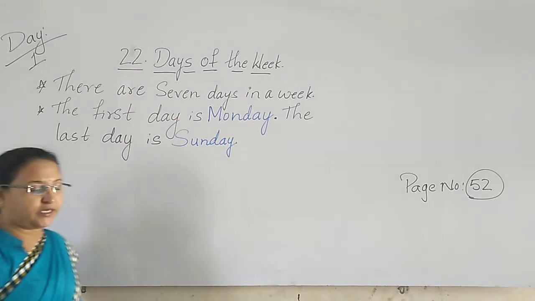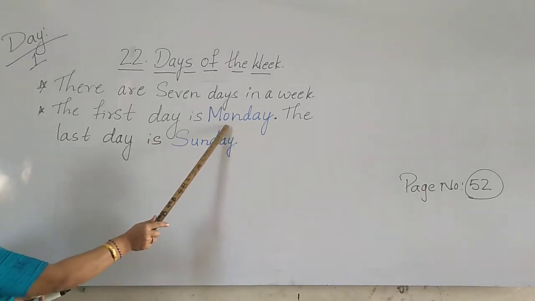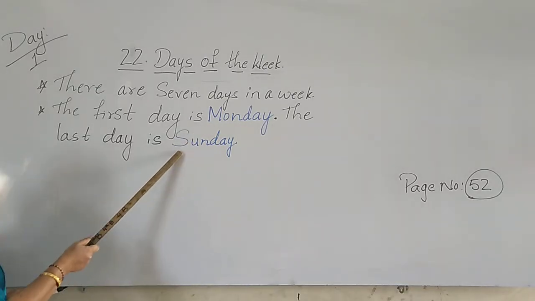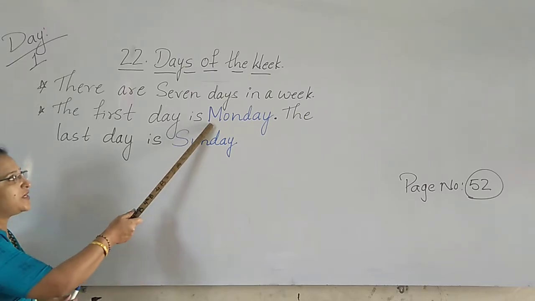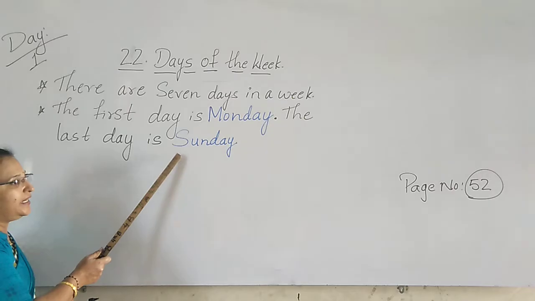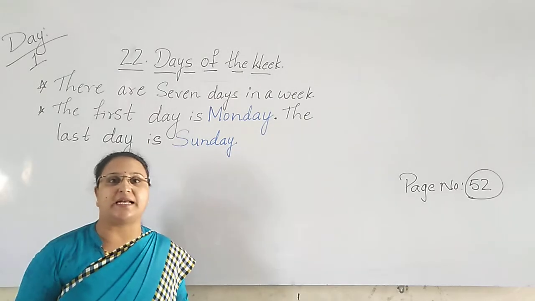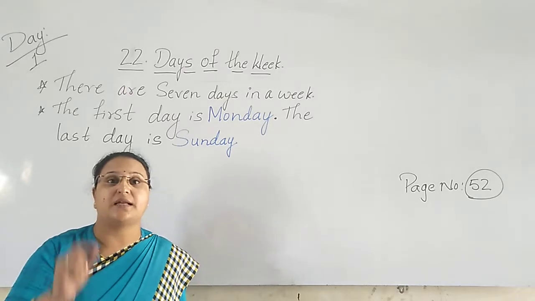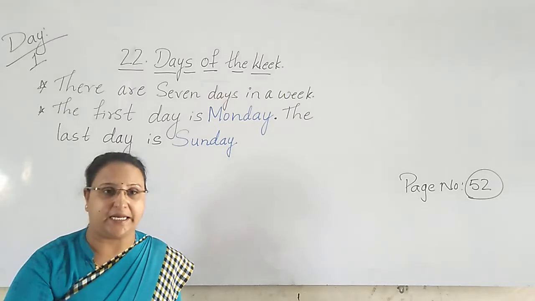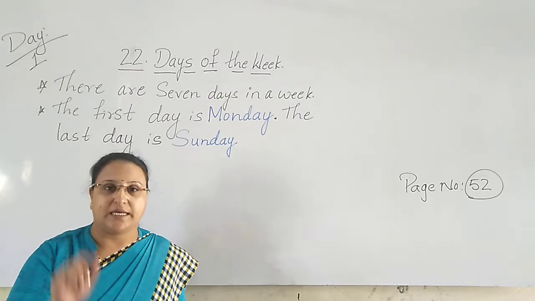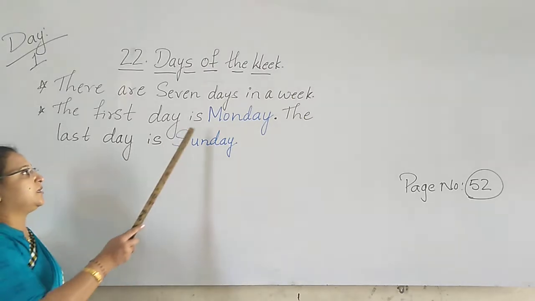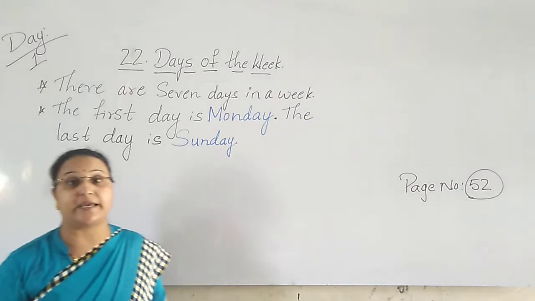Sunday. So here children, you can see, I have written Monday and Sunday in blue color. In which color? Blue color. And the first letter is capital here. Yes children, all can see me. The first letter of Monday and Sunday is capital. Why is the first letter capital here? Because it is the name of the particular day. So the first letter of the day is capital. It is the name of the day.